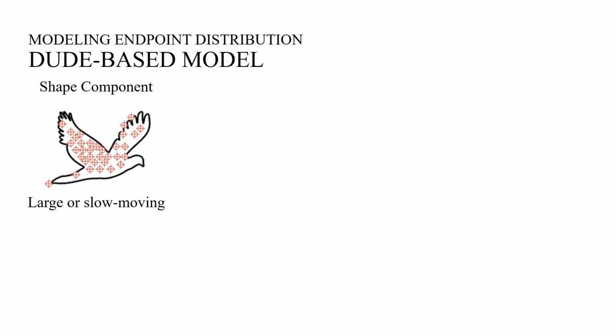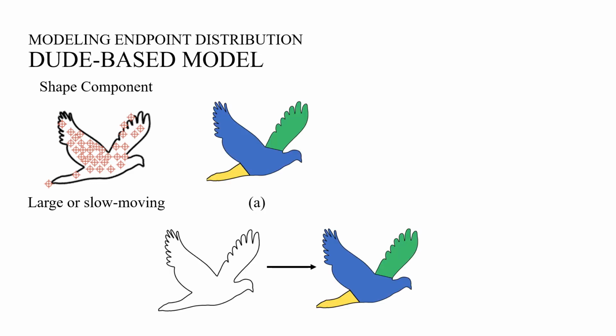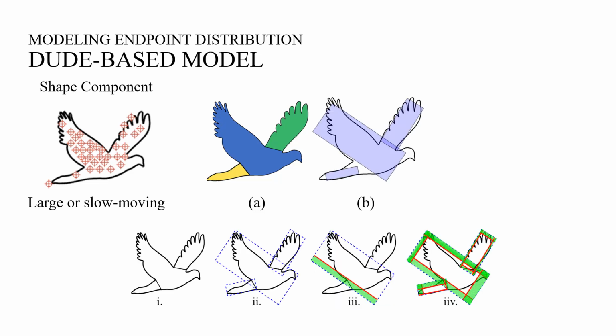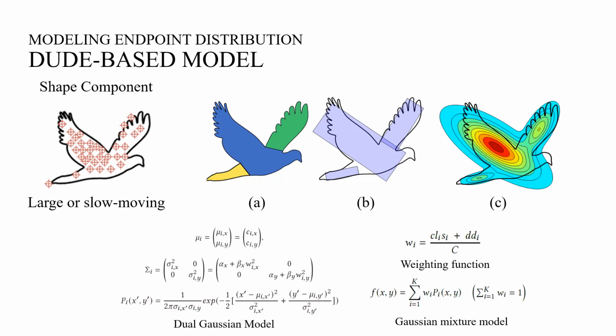Specifically, for the shape component, we propose a dual-based model to account for the pointing uncertainty of target shape. We use a dual-space decomposition algorithm that is aligned with human perception to decompose a shape into smaller parts. Each part is then simplified by finding a rectangular shape that closely approximates its geometry. We then create an endpoint distribution for each decomposed part, and combine these distributions into a total endpoint distribution using